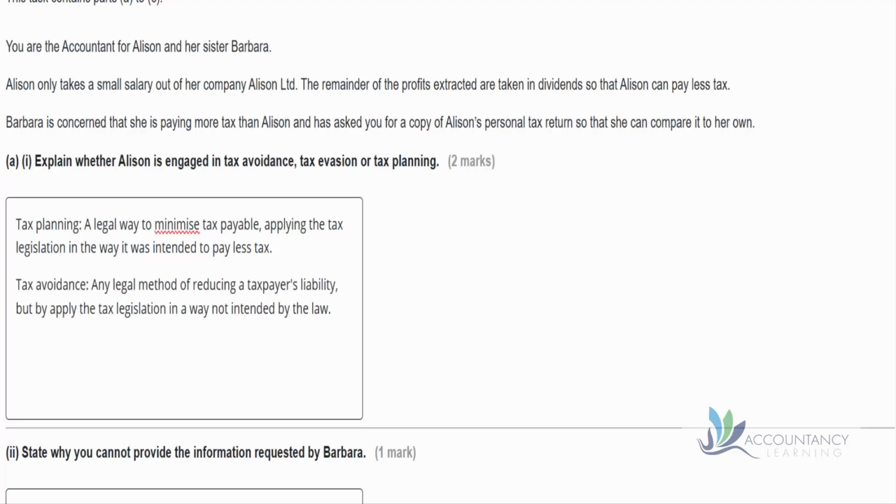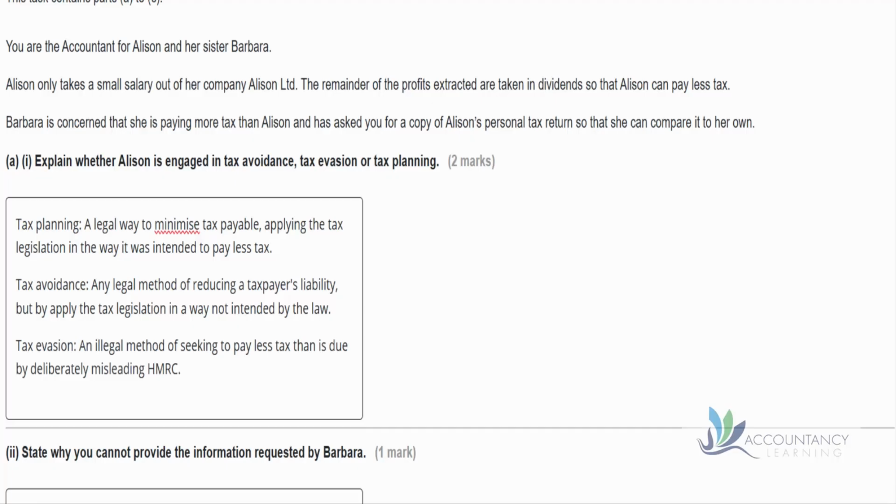And then tax avoidance is any legal method of reducing a taxpayer's liability, but by applying the tax legislation in a way not intended by the law. So this is legal, but it's not really what the tax legislation was trying to achieve. An example of this would be using the director's loan account. Imagine that a director arranges for a company to lend money to the director rather than paying a salary. Tax is paid on income, tax is not paid on loans. So by the company lending money to the director, which is legal, it would allow the director to pay less tax, which isn't really what they should be doing.